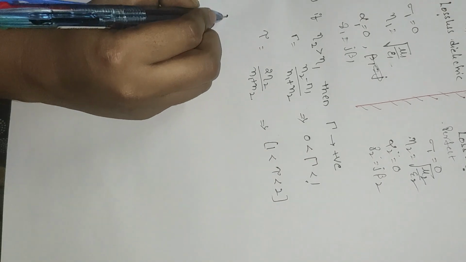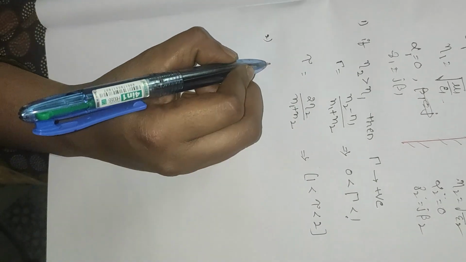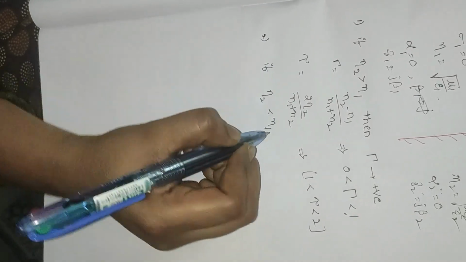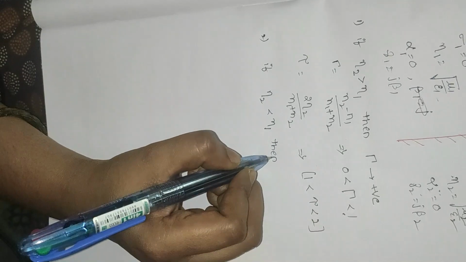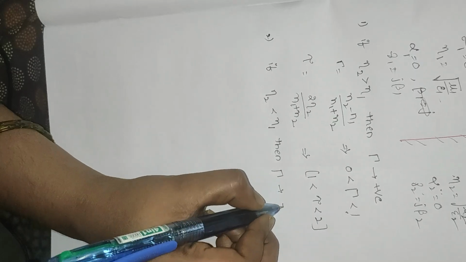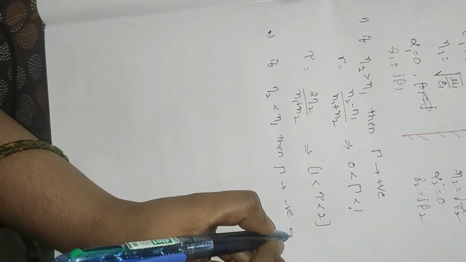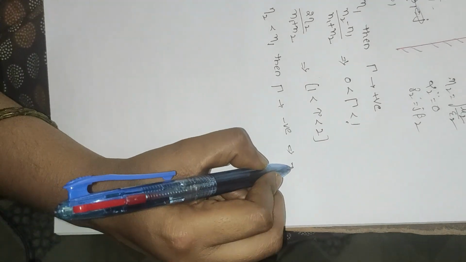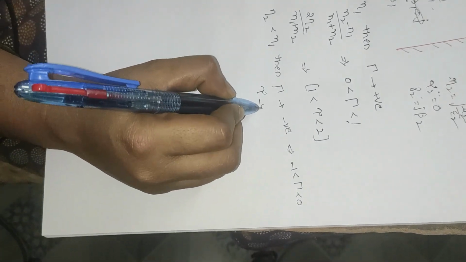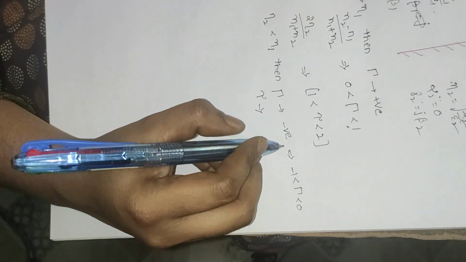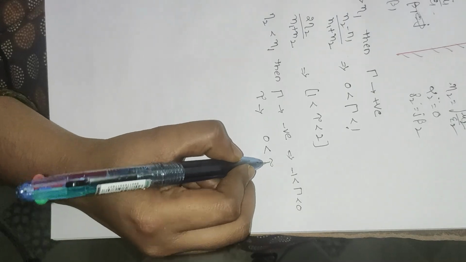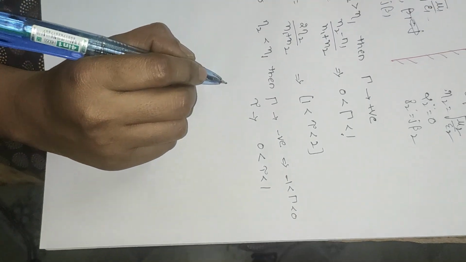Next, consider the second case. If the intrinsic impedance of the second medium is less than the intrinsic impedance of the first medium, then the reflection coefficient is negative, which lies between -1 and 0, and the transmission coefficient is still positive, but here it lies between 0 and 1, that is 0 less than tau less than 1.